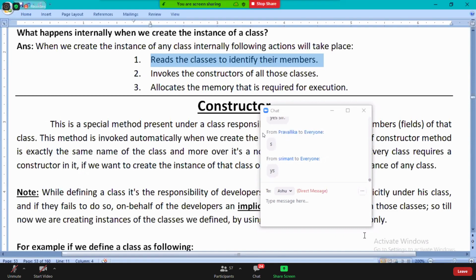So nothing more to explain, because already in the last class I explained to you about allocating the memory. To allocate the memory, first it will read the class and identify the members. If anything is there to understand, it is the second point only. What is the second point? Invokes the constructors of all those classes. So that is what exactly we require to understand: what is a constructor, what is invoking a constructor, and all the things.